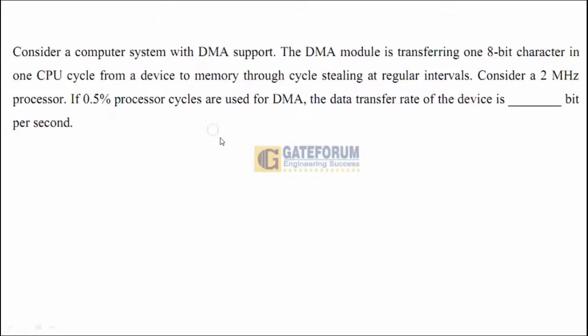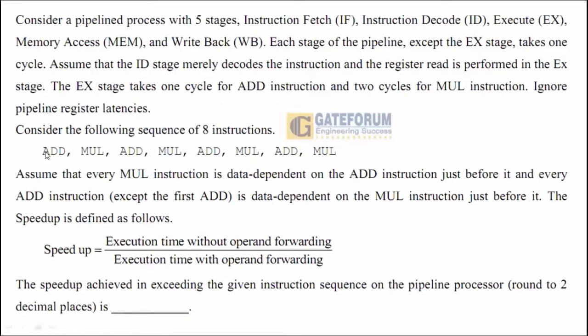Consider the following sequence of 8 instructions: Add, MUL, add, MUL, add, MUL, add, MUL. There are a total of 8 instructions, in which 4 are addition and 4 are multiplication. Assume that every MUL instruction is data dependent on the add instruction just before it, and every add instruction except the first add is data dependent on the MUL instruction just before it, which means that each and every instruction is dependent on the previous instruction.